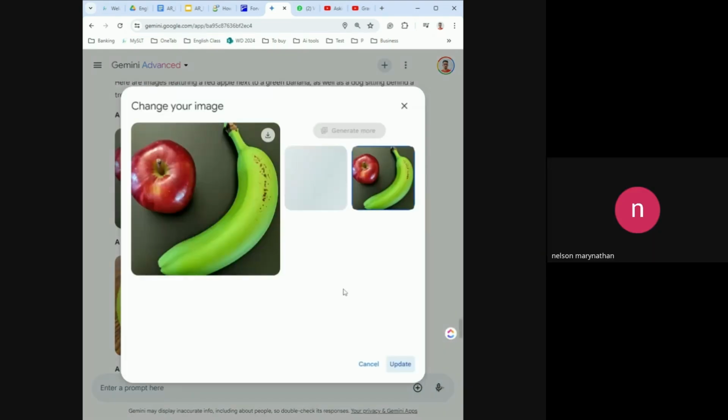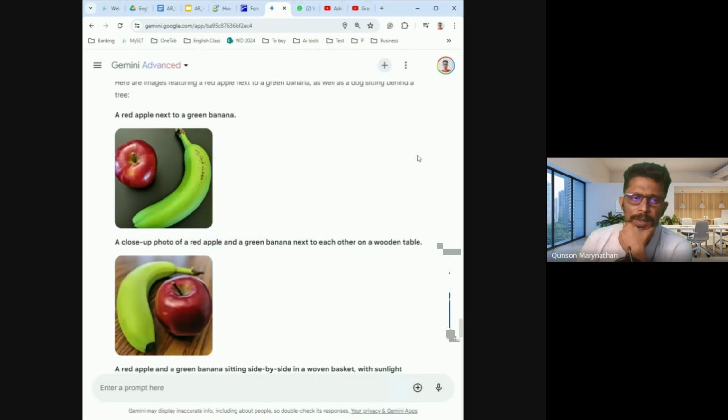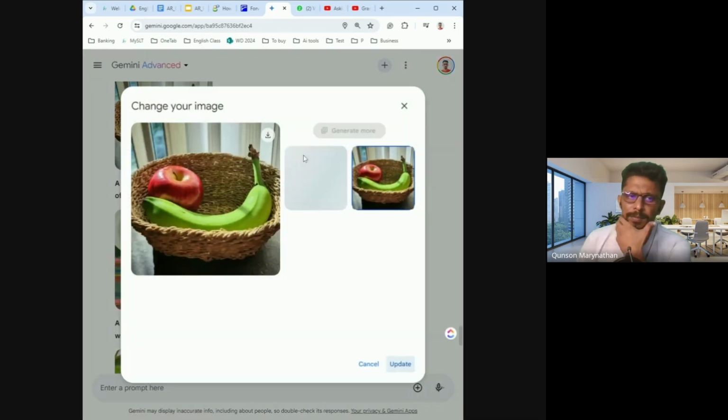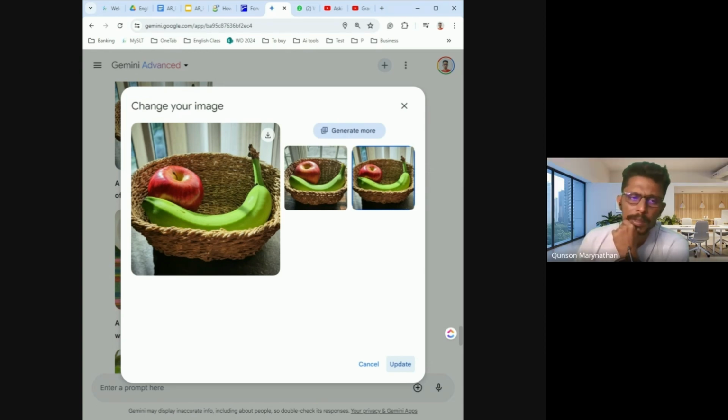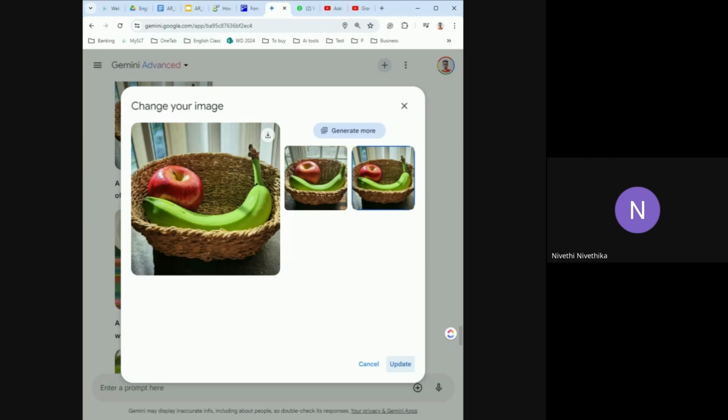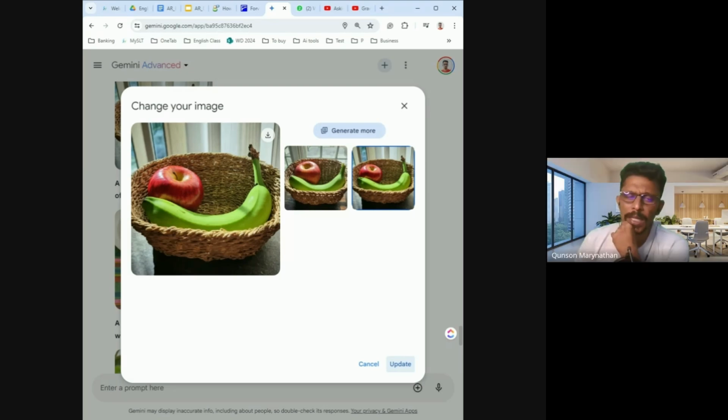The apple is next to the banana. Correct. The banana is near the apple. Okay. Correct. Anybody else? Apple and banana are inside of the basket. Correct. You can say the apple and the banana are fruits, fruits are in the basket. Right. You can say in the basket. You don't need to say inside the basket.